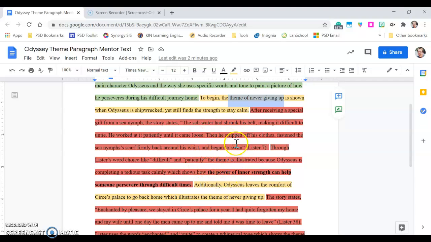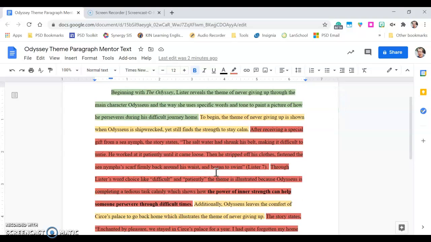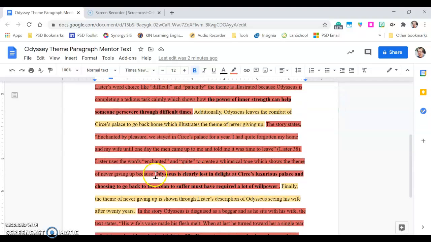So this first example is about Odysseus being shipwrecked and getting himself to shore. And so it talks about how the power of inner strength can help someone persevere through difficult times. So that's all about never giving up. The next one is about Odysseus leaving Circe's palace. So it says at the end of the elaboration sentence, Odysseus is clearly lost in delight at Circe's palace, and he's choosing to go back to the ocean, and that has to require a lot of willpower. So gosh, he must never give up, right? So we're connecting back to never giving up.